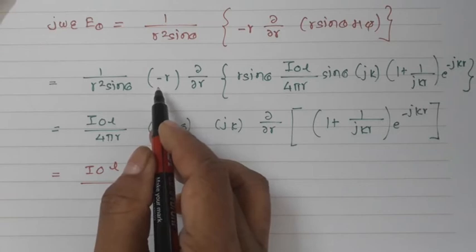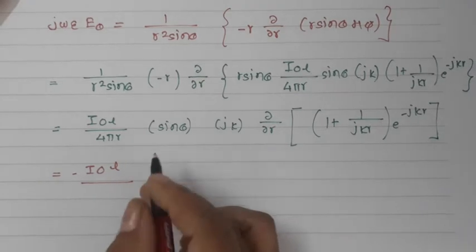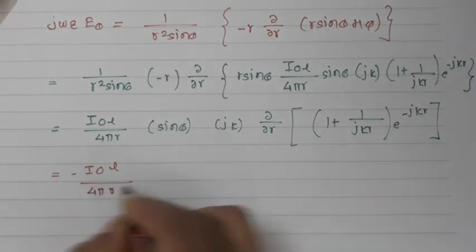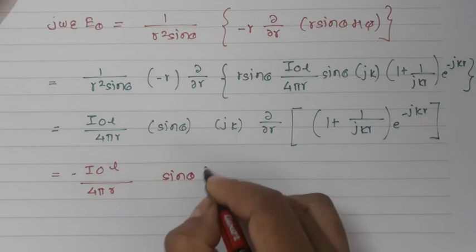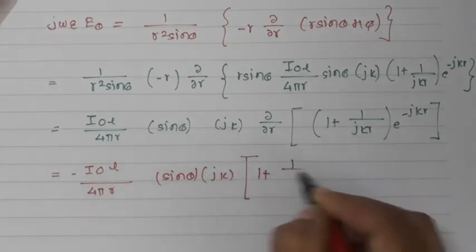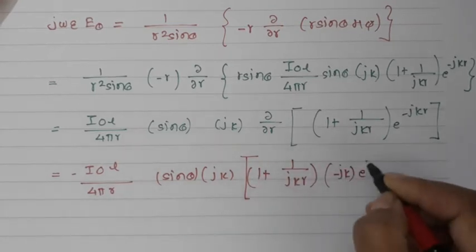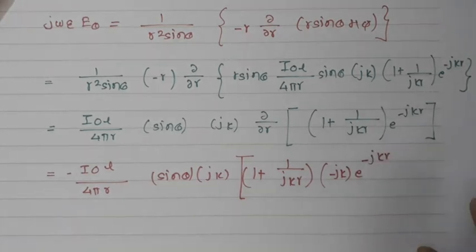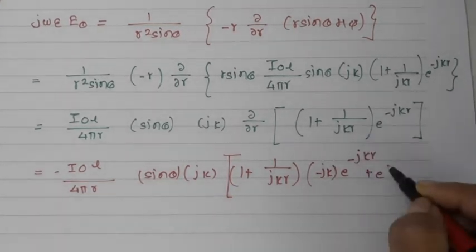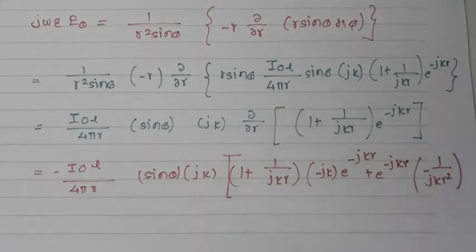So it is I0L 4 pi r sine theta jk, (1 plus 1 upon jkr) minus jk e raised to minus jkr, plus e raised to minus jkr, minus 1 upon jkr square. So here you can see you have put all the things over there.